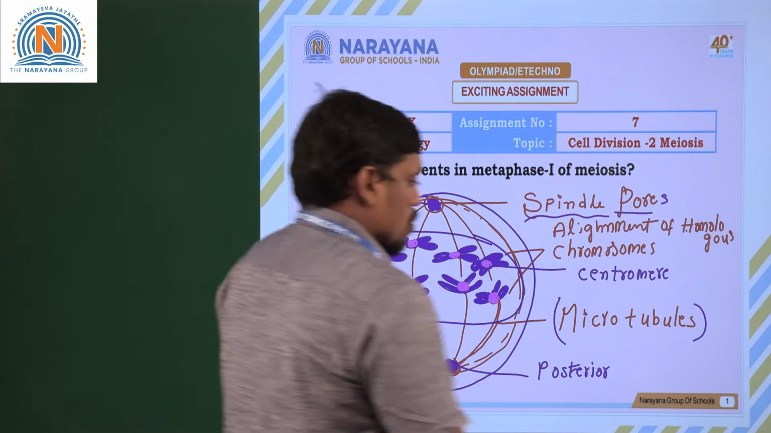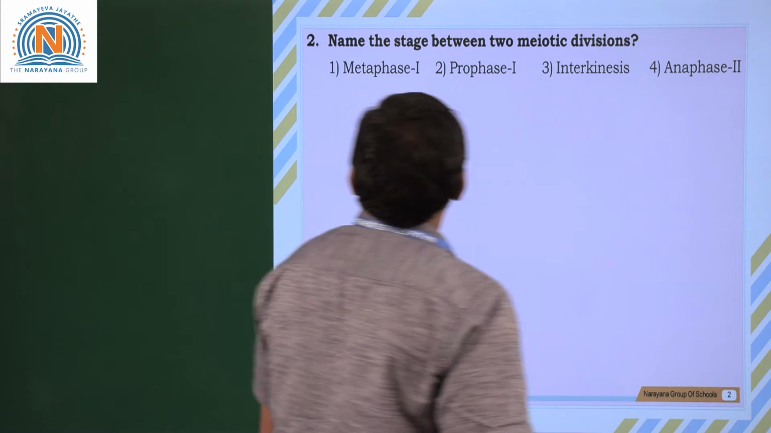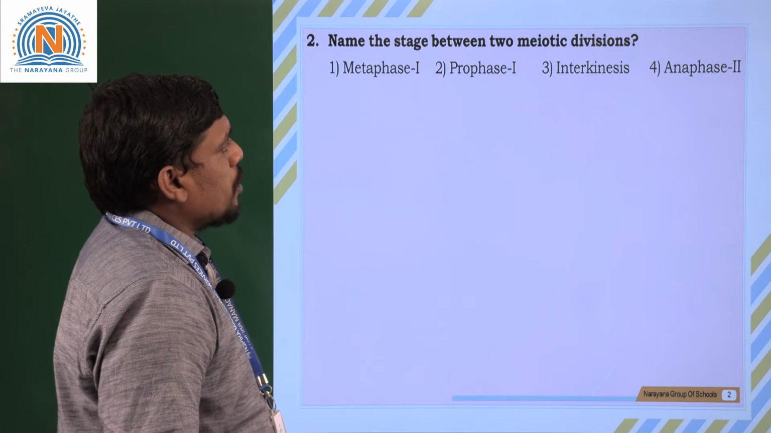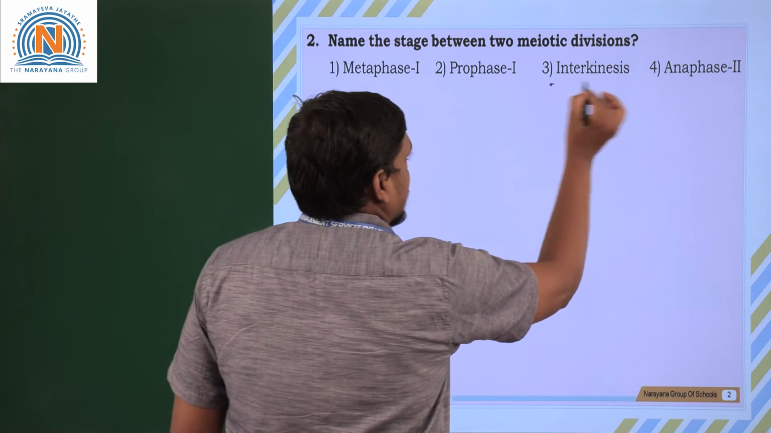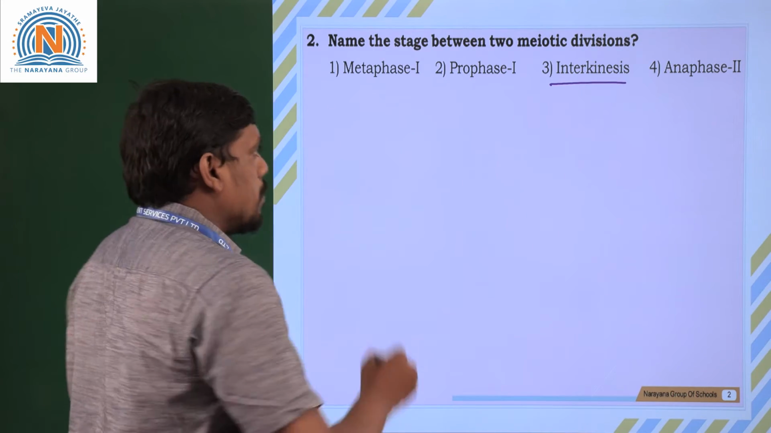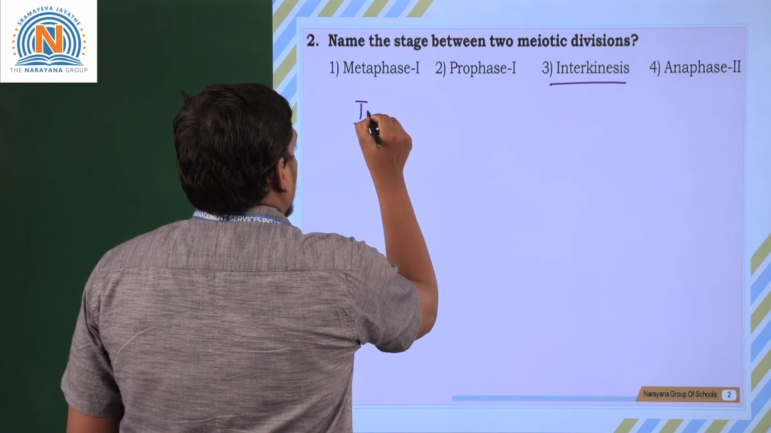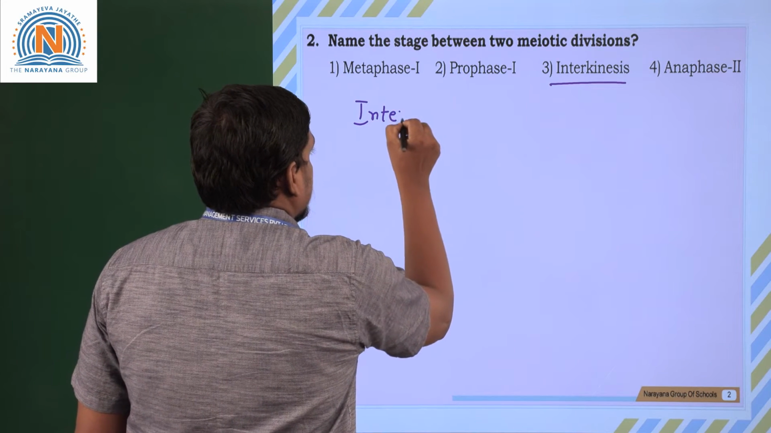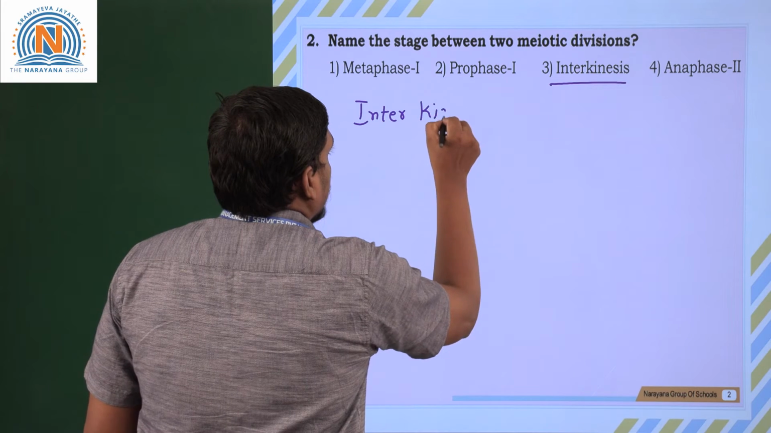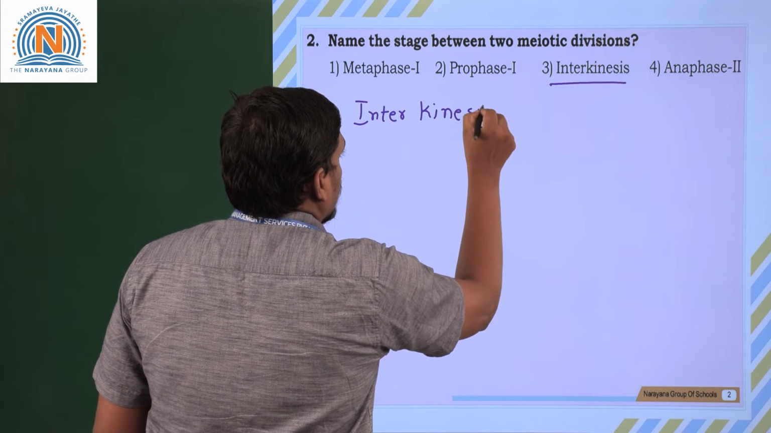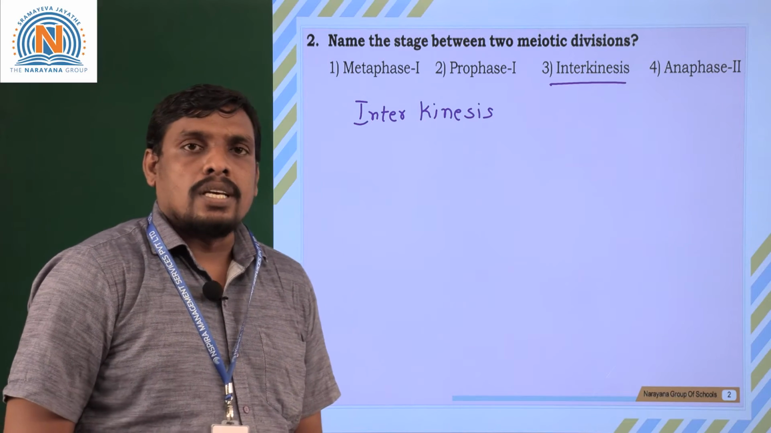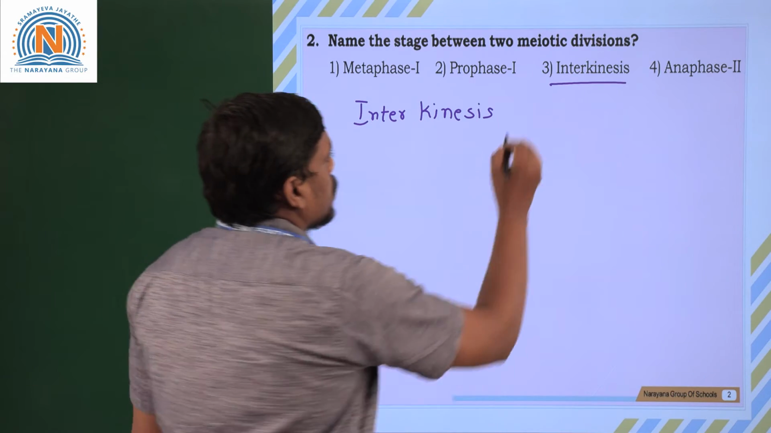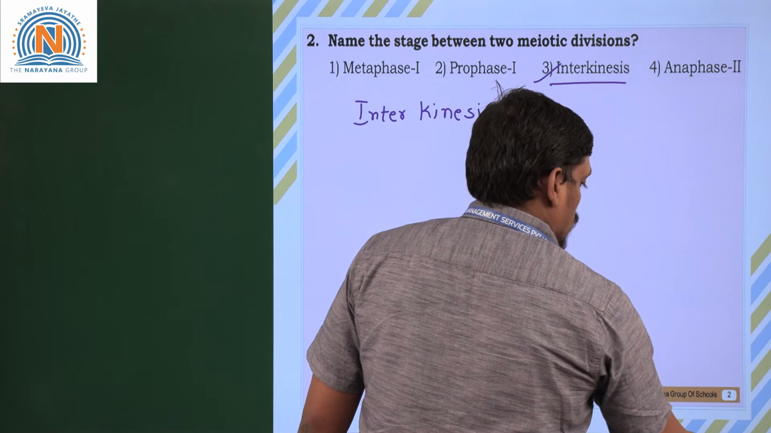Moving to the next question, students. Look at the next question. Name the stage between two meiotic cell divisions. You know that inter means in between. What do you mean by inter? In between. So interkinesis occurs in between the two meiotic cell divisions. So option 3 is the suitable option.